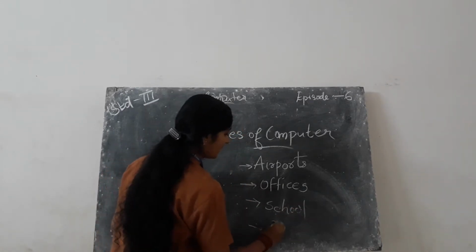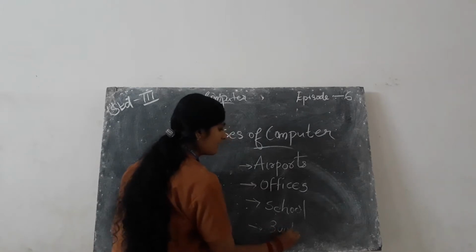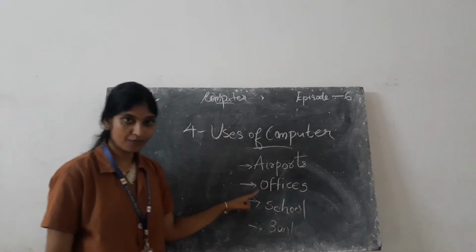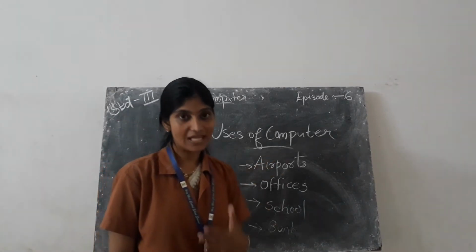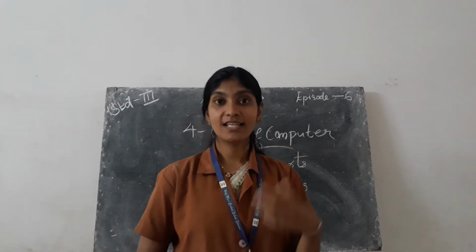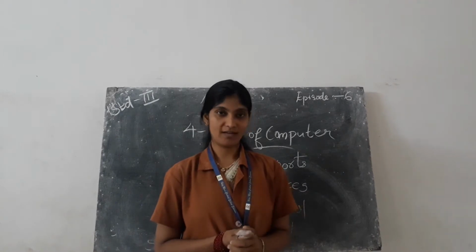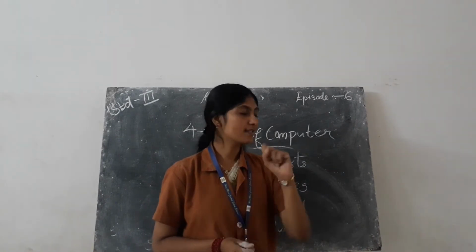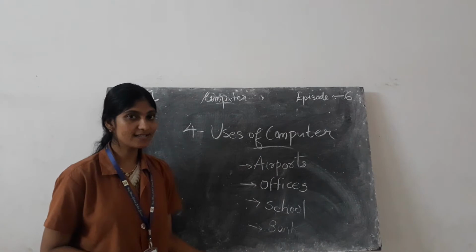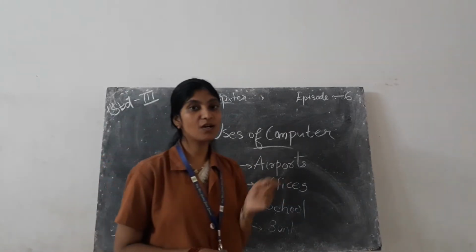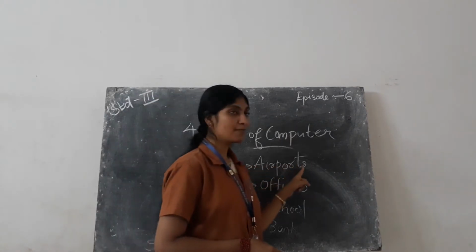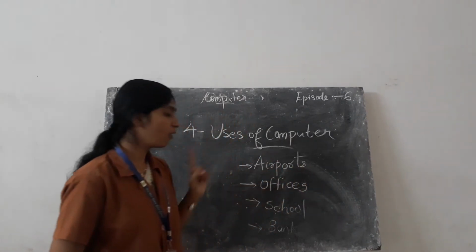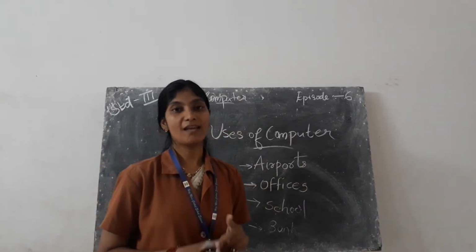So in places like airport, offices, school, bank, we can see people working on computer. So first question: which are the places where we can see people doing work on computer? Airports, offices, schools and bank.